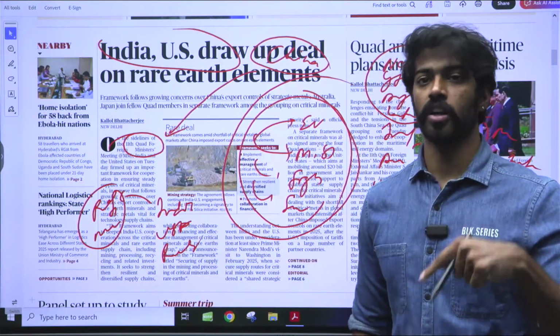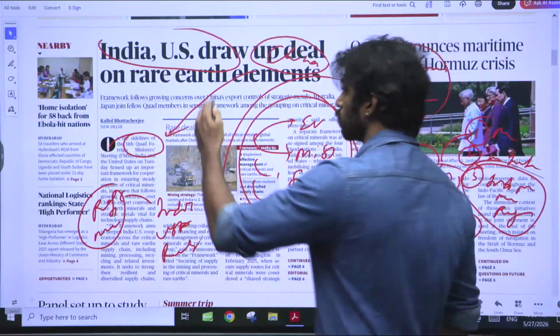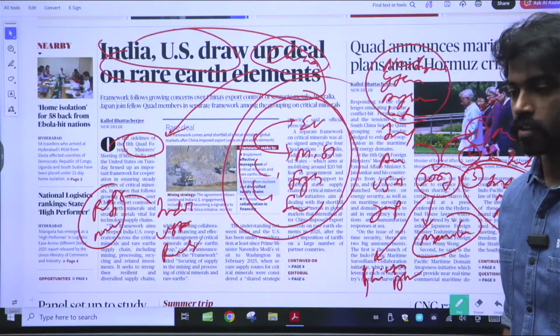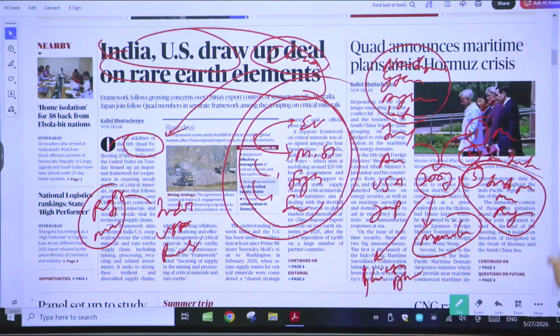And in order to counter China's influence, Quad has formed an alliance, made a pact, or drew a deal to counter the influence of China in the market of rare earth elements, right? As I was saying, China dominates the global rare earth supply chain, which controls mining, refining, processing, and magnet manufacturing.